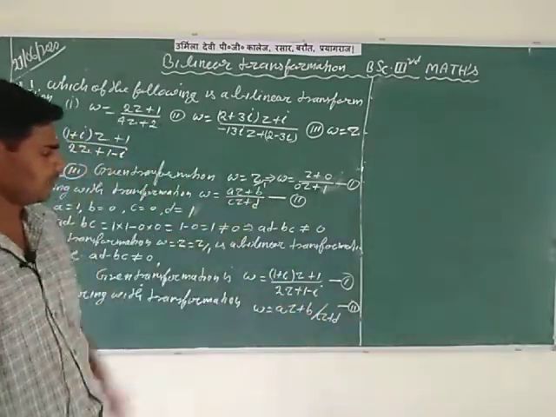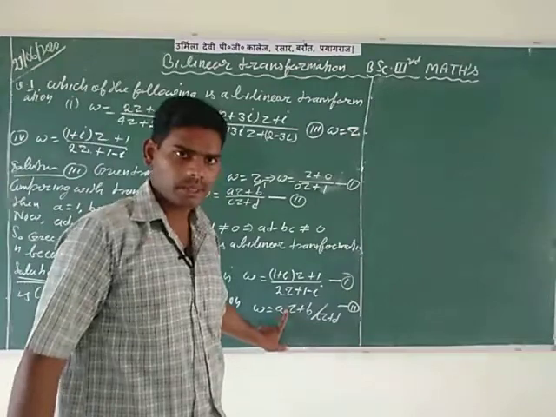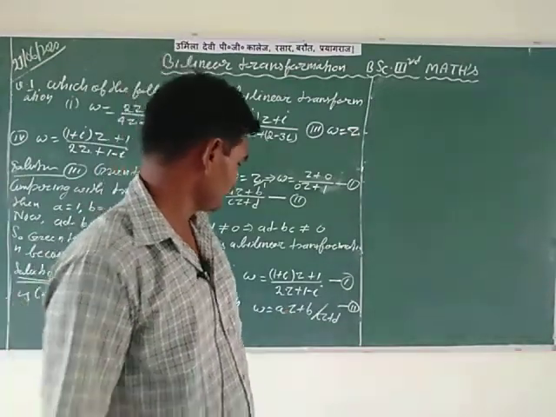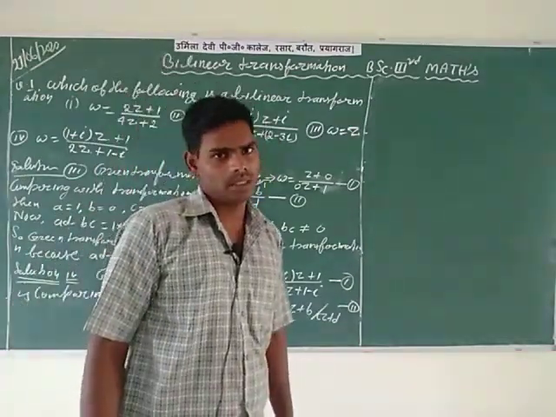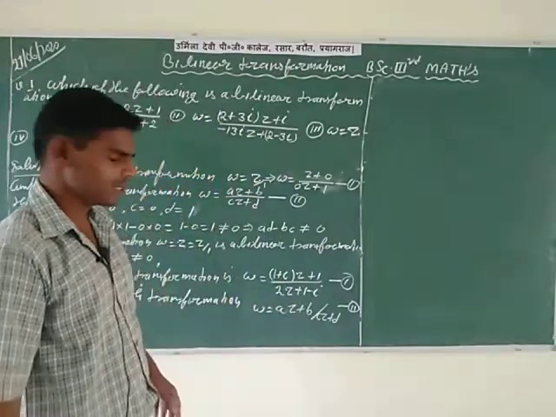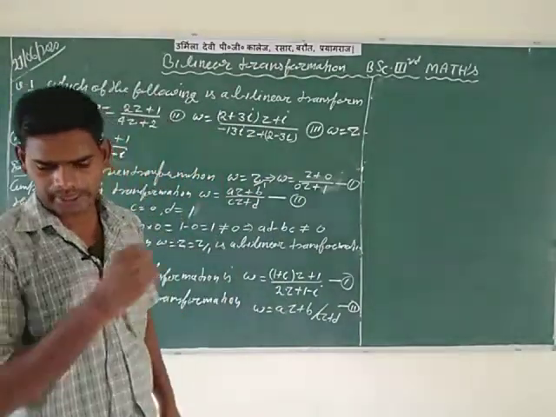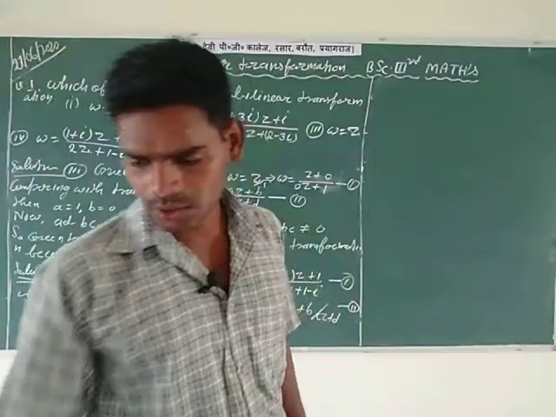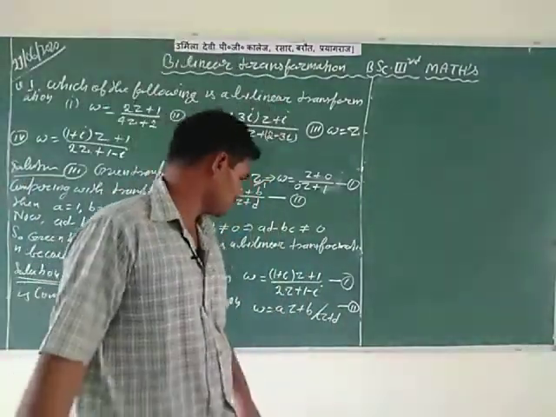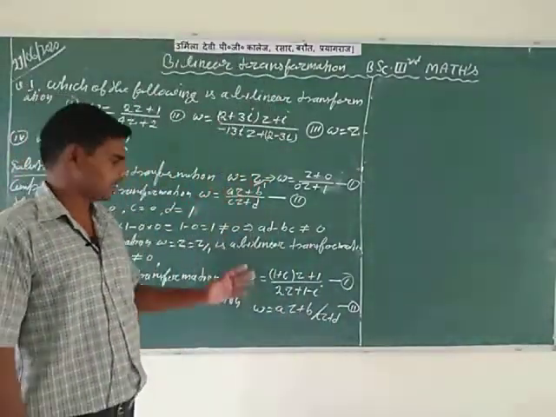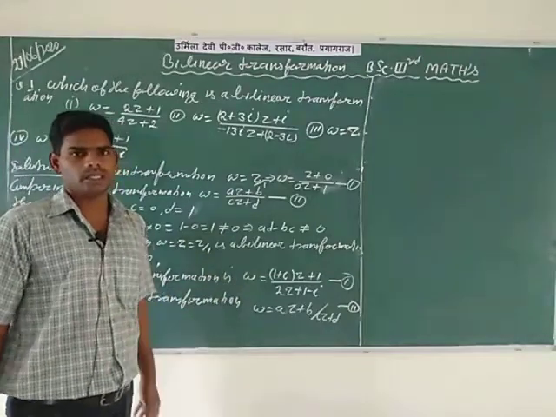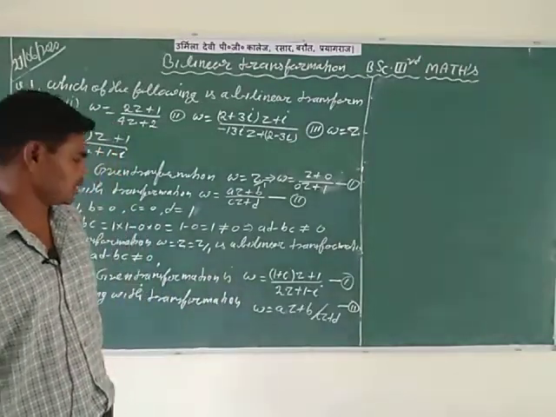Comparing these two transformations, first and second, because you want the values of small a, b, c, d for checking whether the given transformation is a bilinear transformation or not.